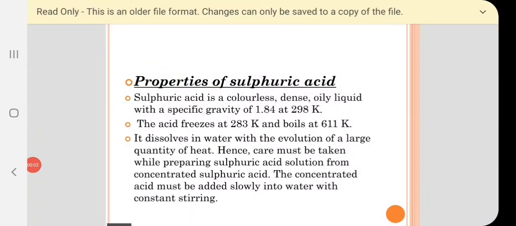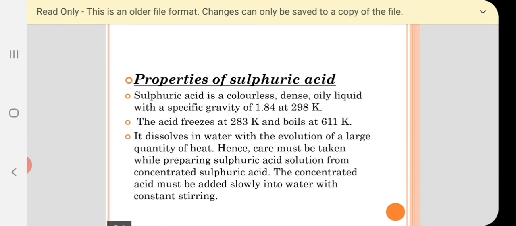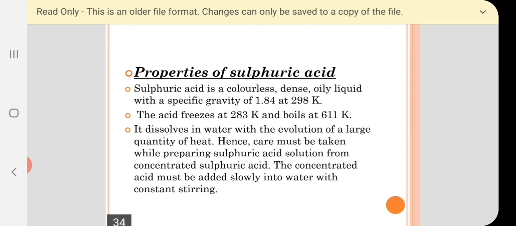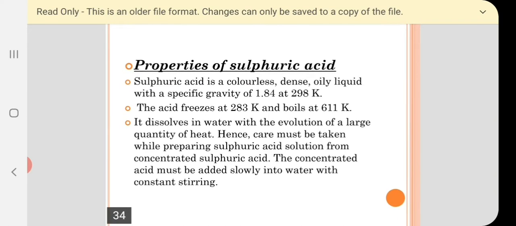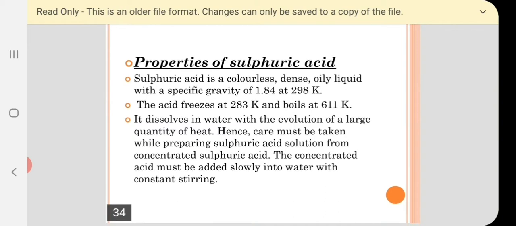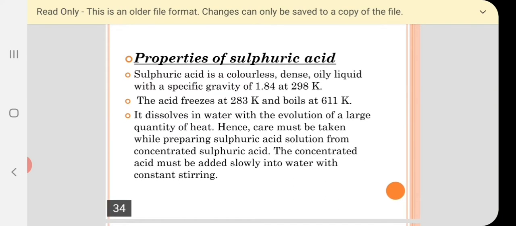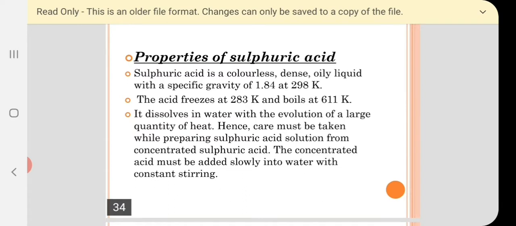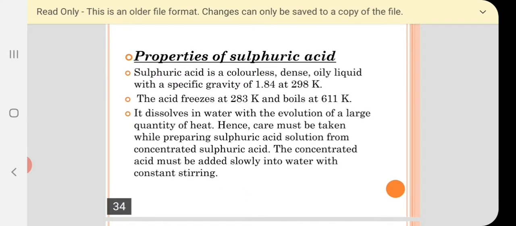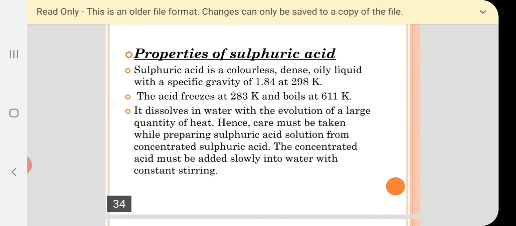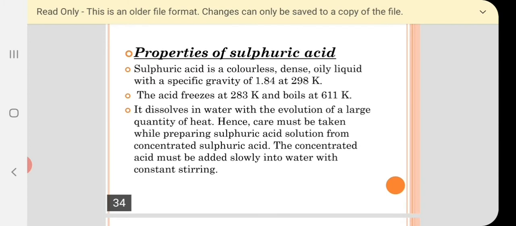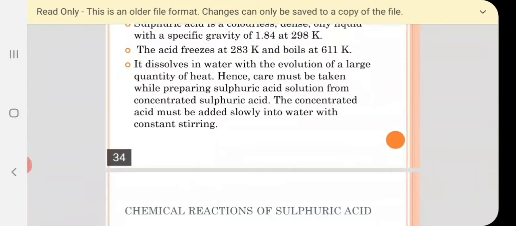Properties of sulfuric acid. Sulfuric acid is a colorless, dense, oily liquid with a specific gravity of 1.84 at 298 Kelvin. The acid freezes at 283 Kelvin and boils at 611 Kelvin. It dissolves in water with evolution of a large quantity of heat. Hence, care must be taken while preparing sulfuric acid solution from concentrated sulfuric acid. The concentrated acid must be added slowly into water with constant stirring when we are diluting it.